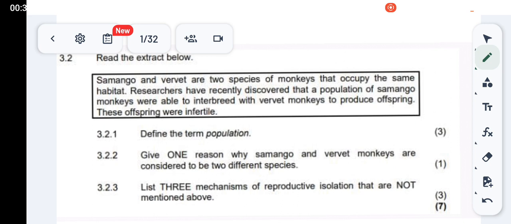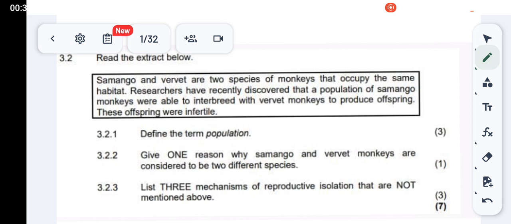Why? Because the species are different. Immediately when they're saying the offspring were infertile, then it means that the species are two different species. They are different from each other. All right, and then define the term population.